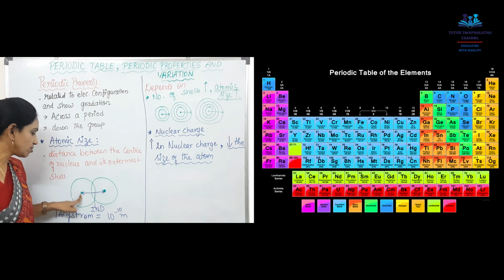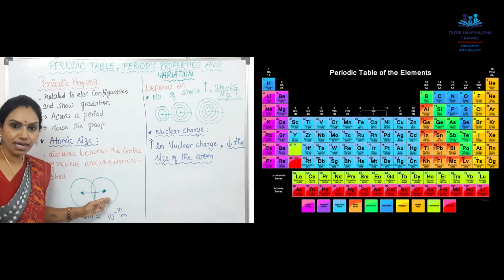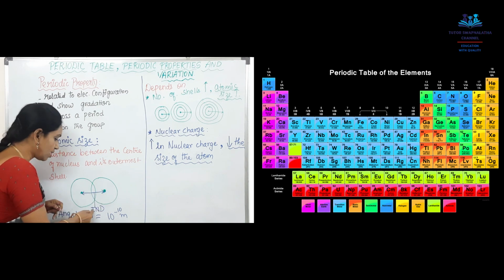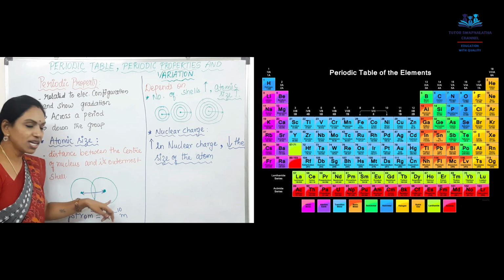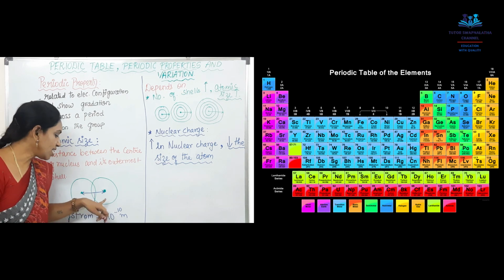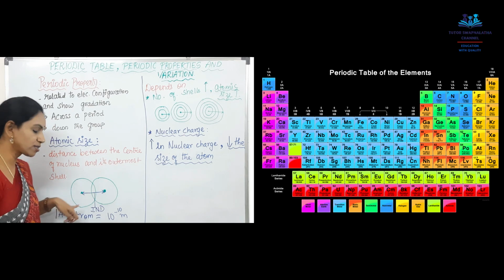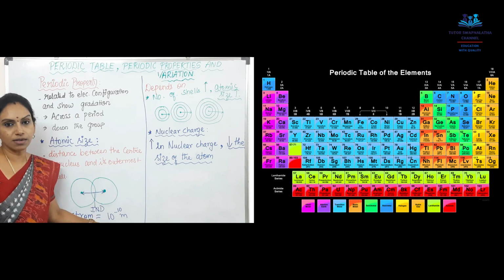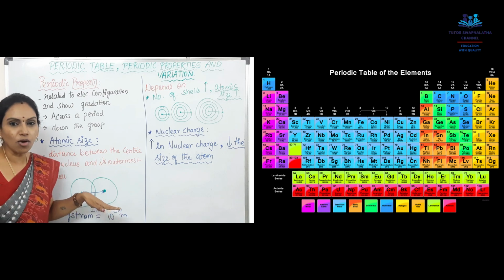Assume this is the nucleus of one atom and the nucleus of another atom. The distance between the nuclei of two atoms is called internuclear distance. The internuclear distance is measured in a unit called 1 angstrom. What is 1 angstrom? 10 to the power minus 10 meter. Okay, this is internuclear distance, not the atomic size.